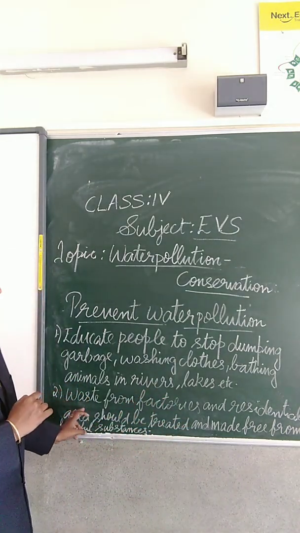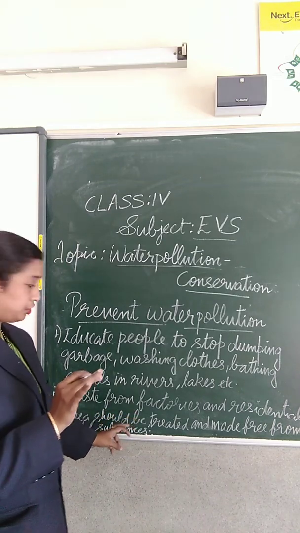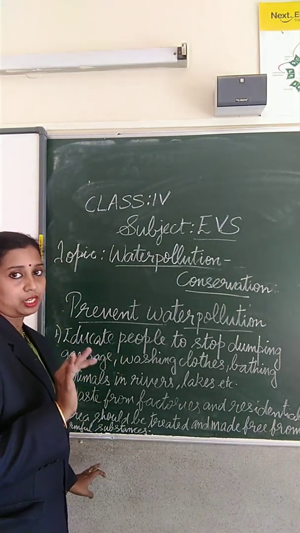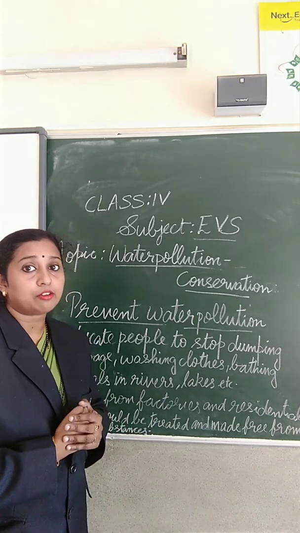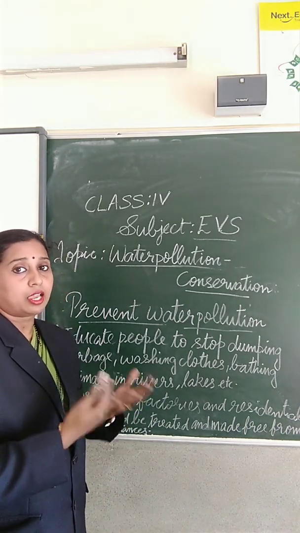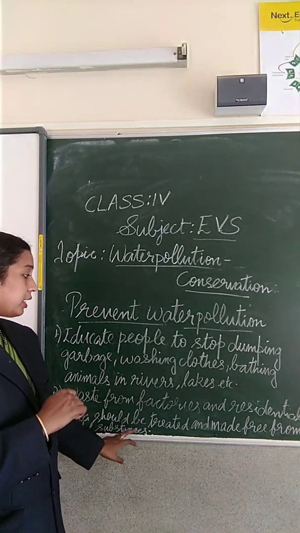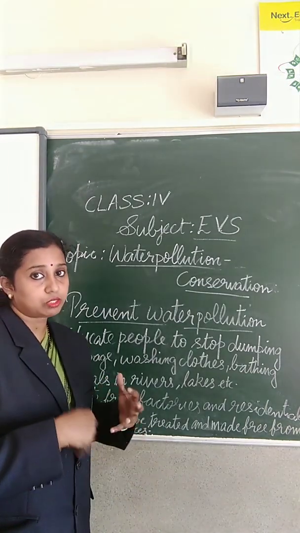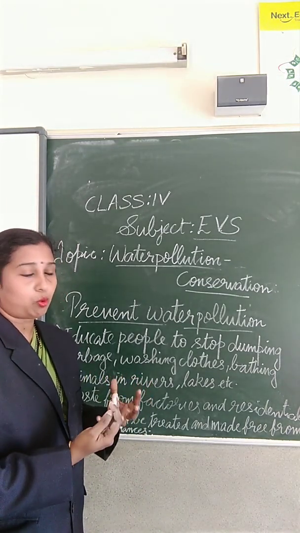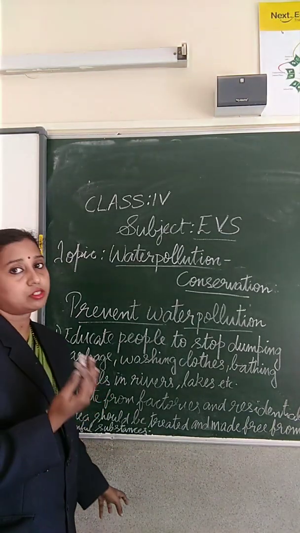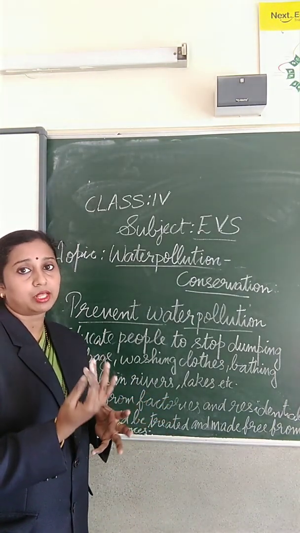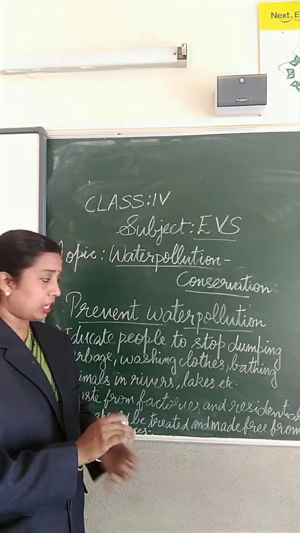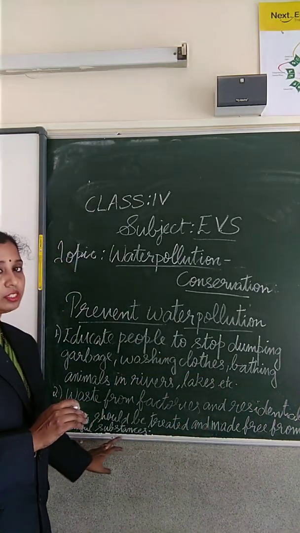And the second step is that waste from the factories and residential areas should be treated and made free from harmful substances. You know that factories eliminate waste materials. We have to treat them and make them free from harmful substances. Using chemicals, we can treat that wastewater and make it free from harmful substances.